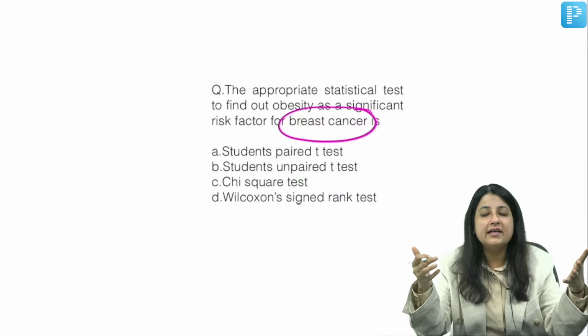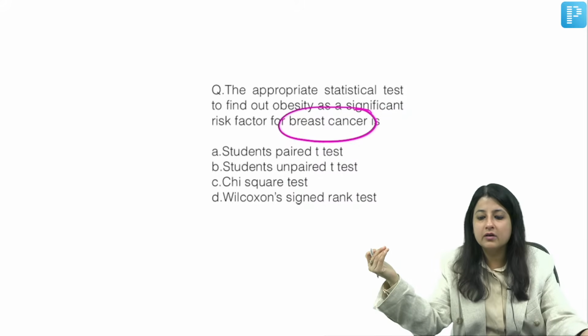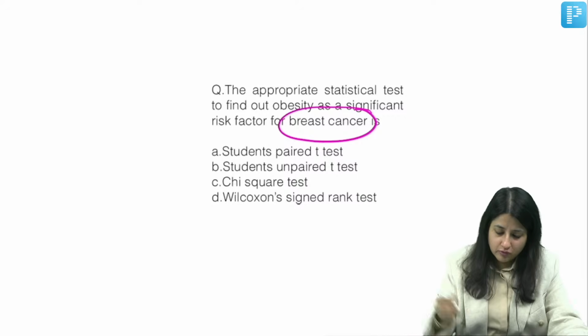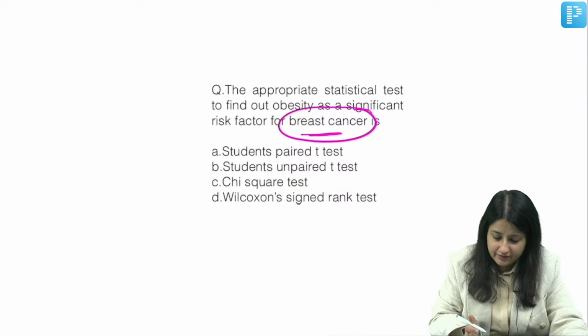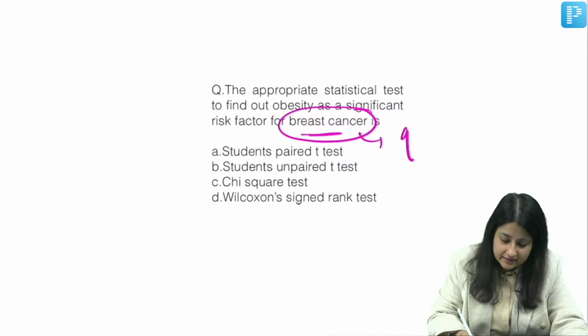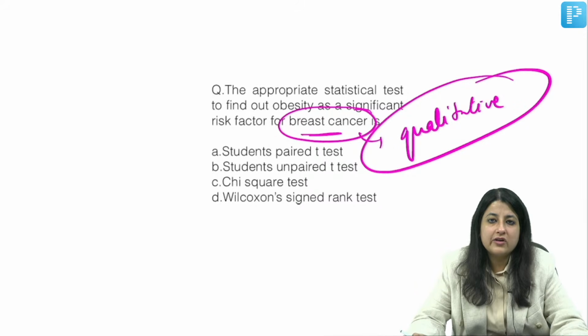If it is a qualitative variable, three groups, two से ज़्यादा groups, always use a chi-square test. Okay. Now look over here. Breast cancer. Breast cancer is quantitative or qualitative, everybody? Breast cancer is qualitative. Can you express in means and SDs? No. We can always express in percentage and proportions.